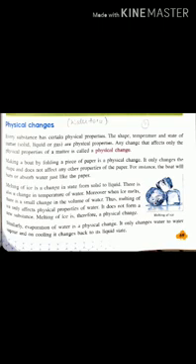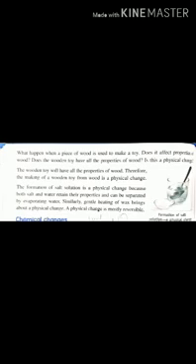Now, what is the relation between these physical properties and physical change? So any change which affects these physical properties, like the shape of a body, the temperature of a body, or the state of a body, that change is known as physical change. That means physical change brings about a change only in the physical properties of the matter. Now let us make it more clear by studying a few examples.